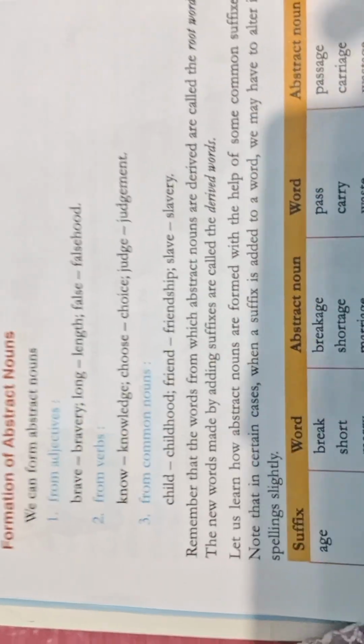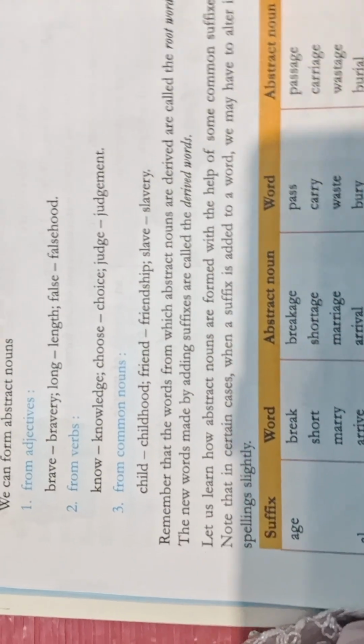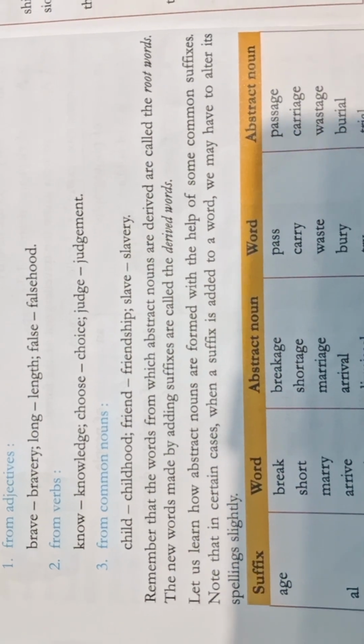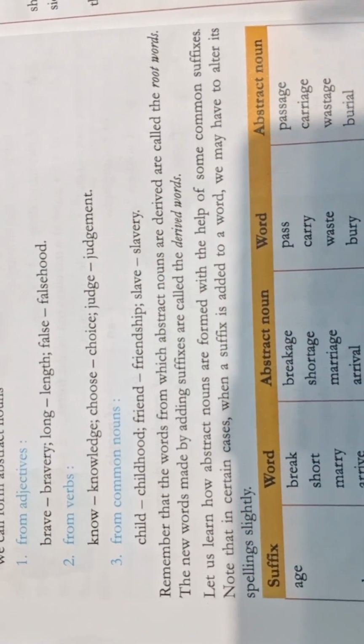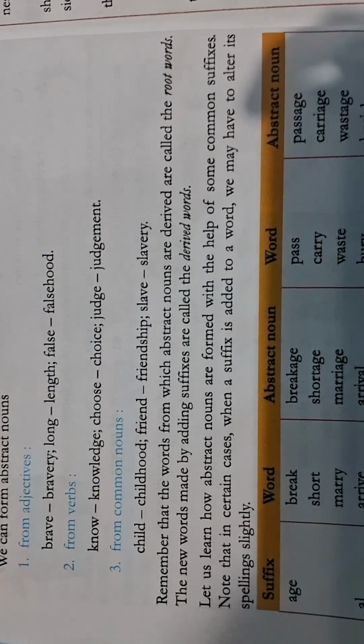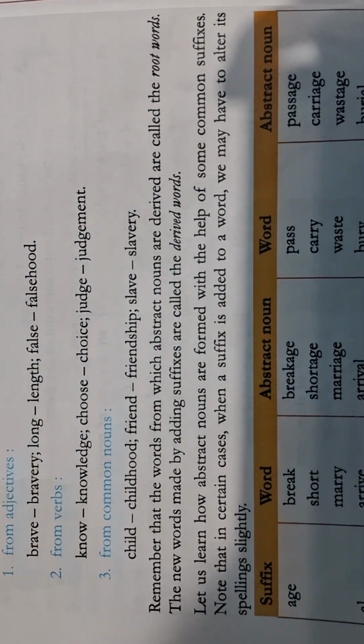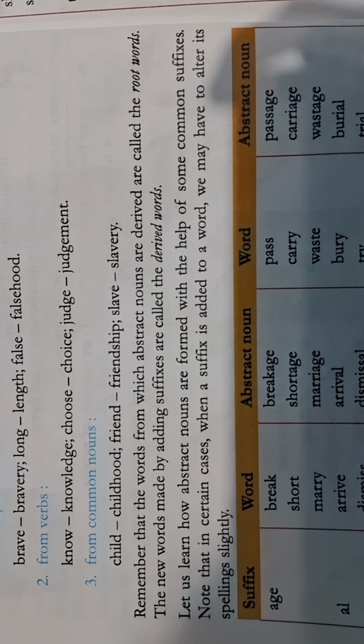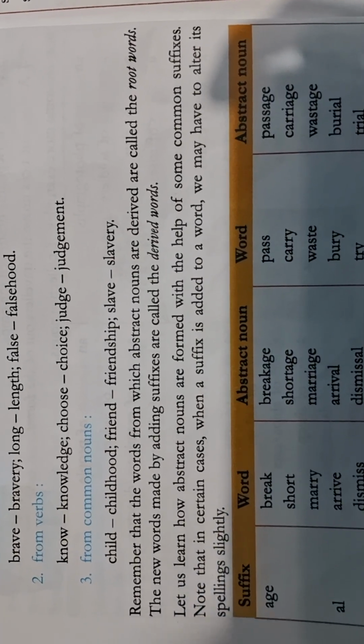Now let's read this paragraph. Remember that the words from which abstract nouns are derived are called the root words. The new words made by adding a suffix are called the derived words.